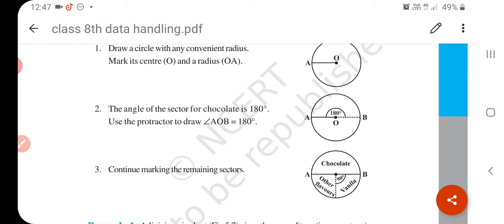Okay, what is the main part? Convert the data into percentage, convert the percentage. If the percentage is given, then your question will be very easy. But if the percentage is not given, then first convert into percentage, then convert the percentage into degree of central angle, divide the circle into sectors according to the central angle, shade or color each sector differently, give a key, give the heading. Understand?